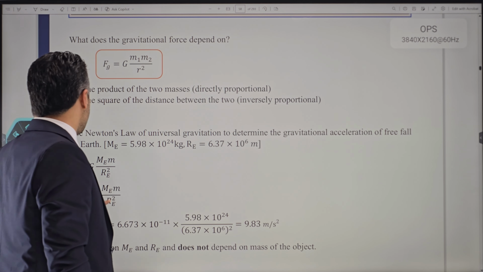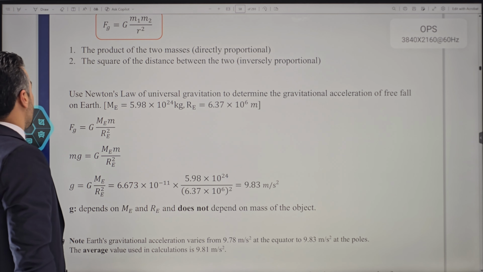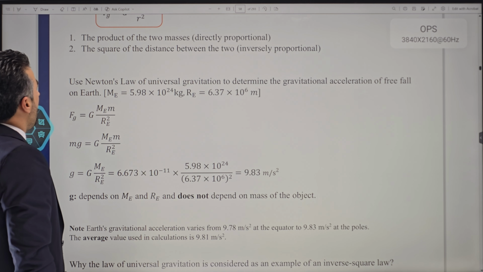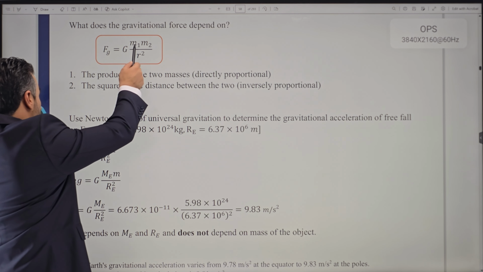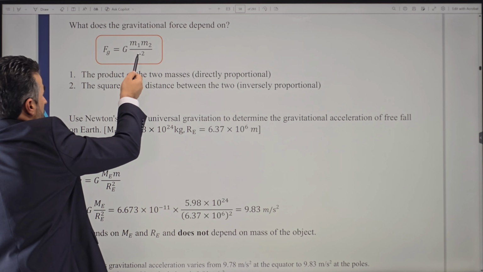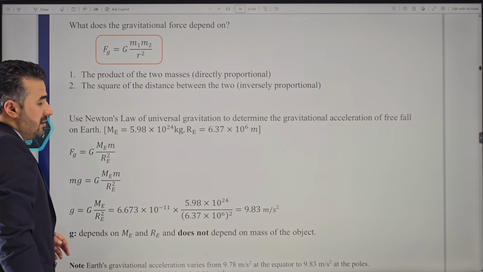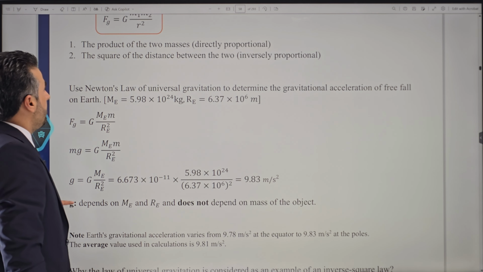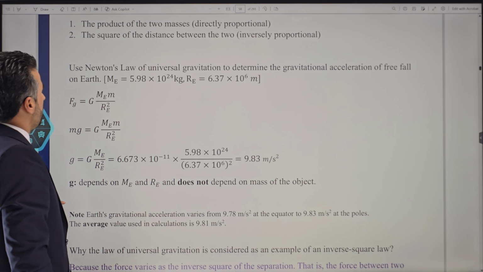I hope you already know this, but just in case you were not sure, you can benefit from that note there. Okay, so now we can see that the gravitational force is directly proportional to the product of the two masses, direct. And inversely proportional to the square, don't forget, you cannot just say the distance. It has to be inversely proportional to the square of the distance between the two.